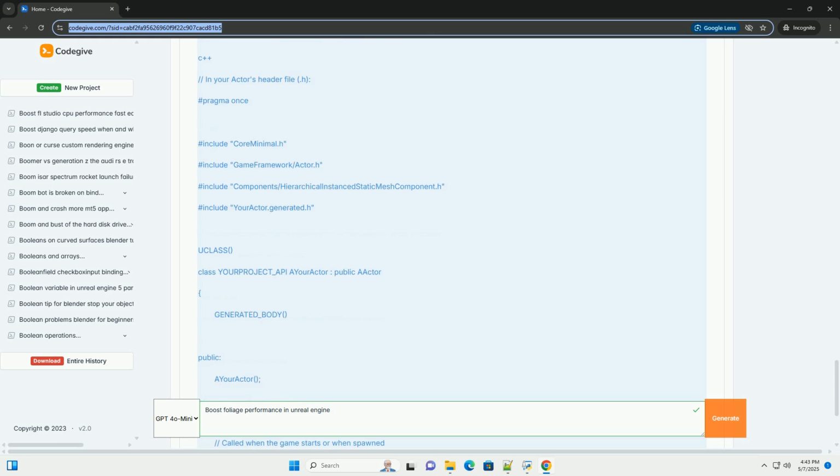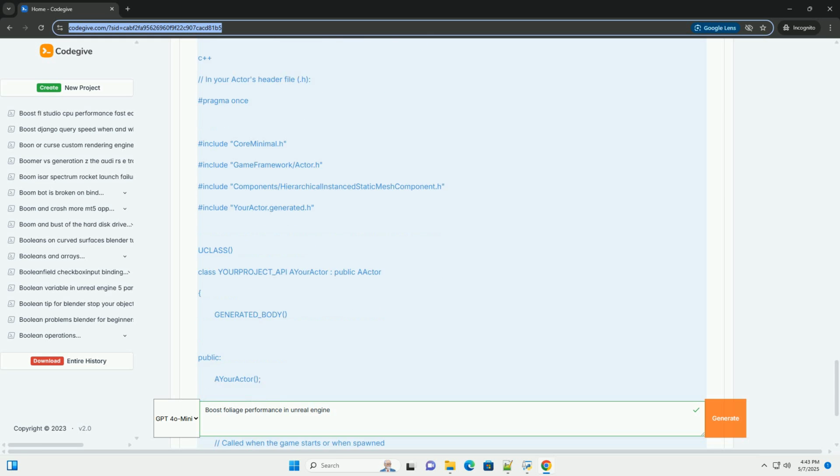Implementation. 1. Placement. Use the foliage tool in the landscape editor or programmatically create HISM components in your levels. 2. Adding instances. Use the add instance function to add individual instances with specific transforms: location, rotation, scale. 3. Updating instances. For dynamic effects, for example wind, update instance transforms using update instance transform. Optimize these updates by only updating instances within a certain radius of the player or based on other criteria. Code example, adding foliage from C++.